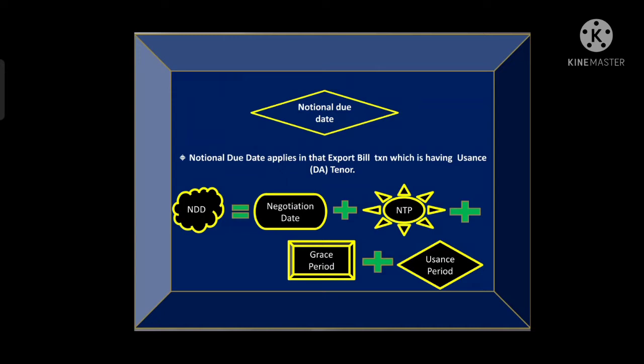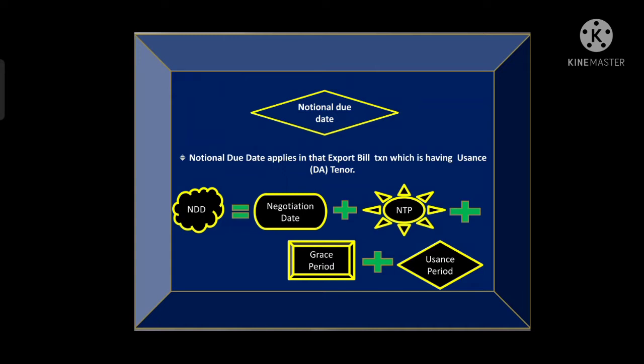Or in simple words we can say the grace period is what? Additional 3 days time period given for making payment, if due to any reason the buyer fails to make the payment, right? And in the end, the usance period.